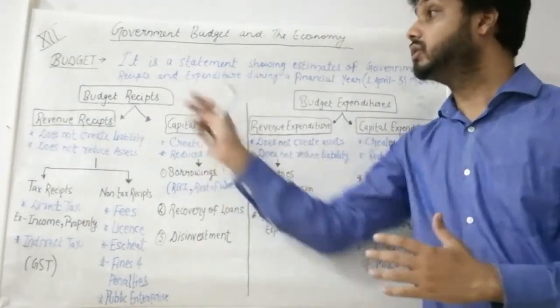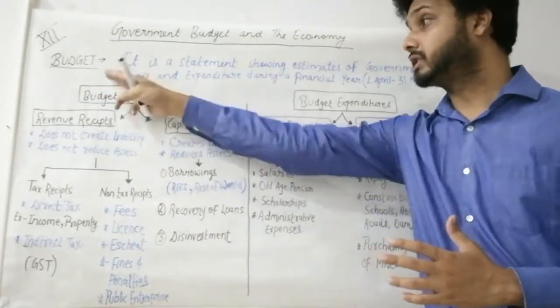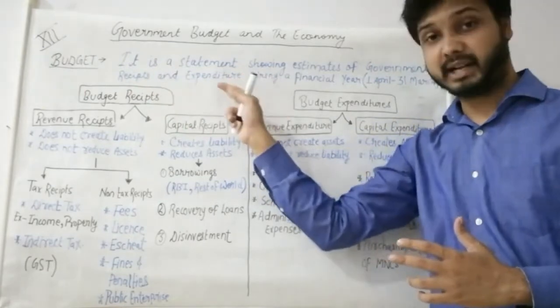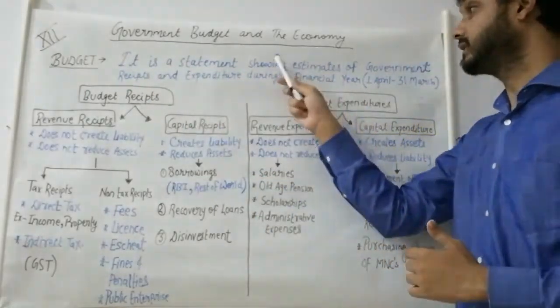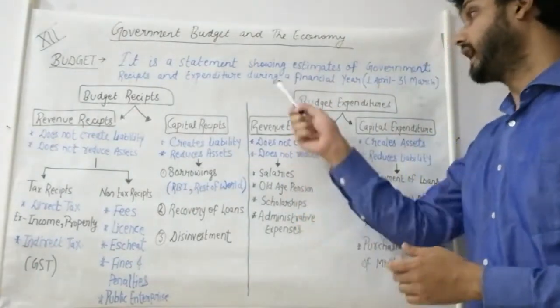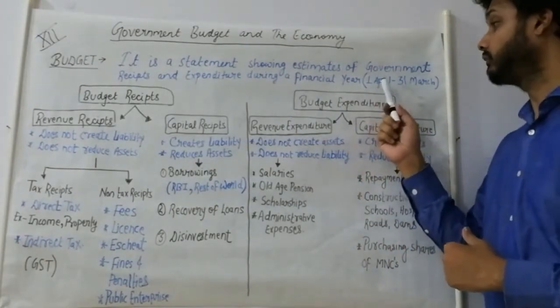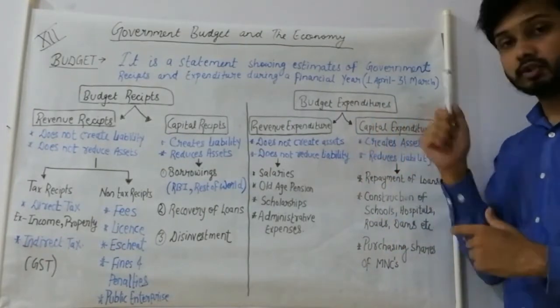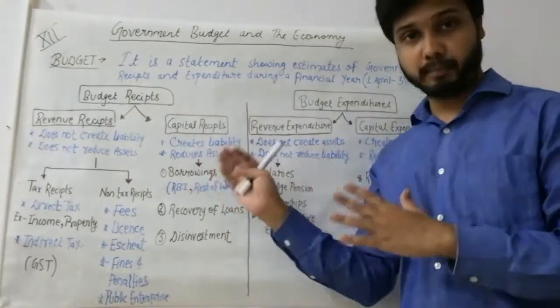So the budget shows the receipts and expenditure for the coming year. That's why it shows the estimates, it does not show the actual value, and it is for a financial year. A financial year starts from 1 April and ends on 31st March. So this is the meaning of budget.